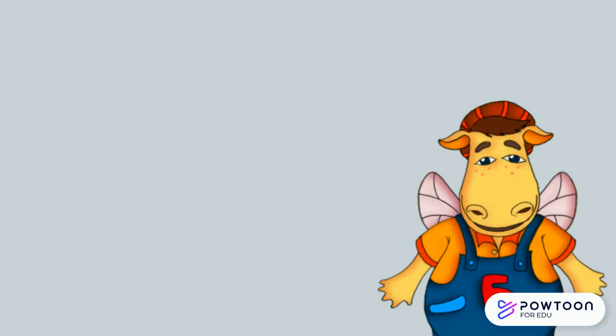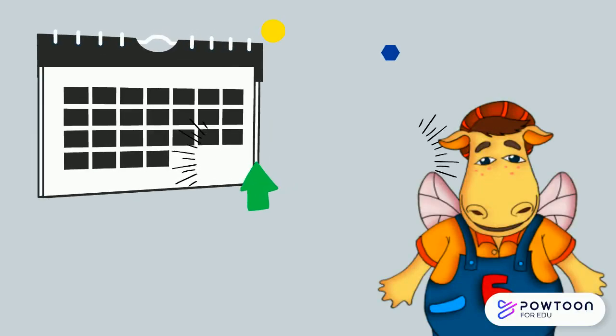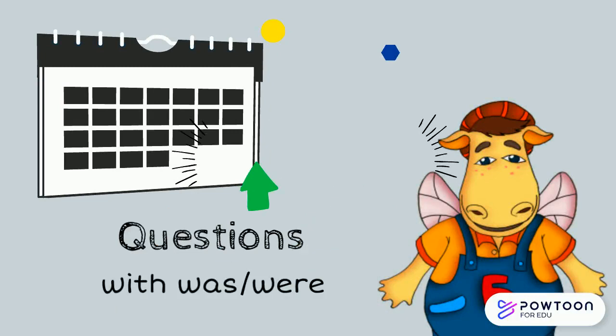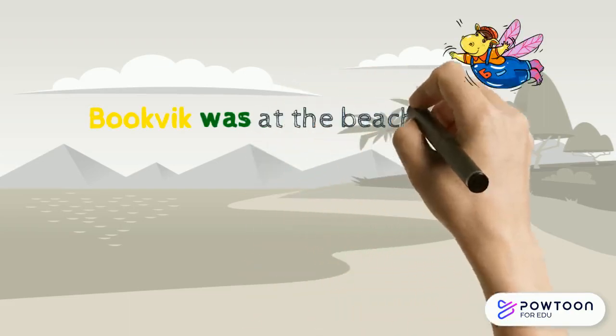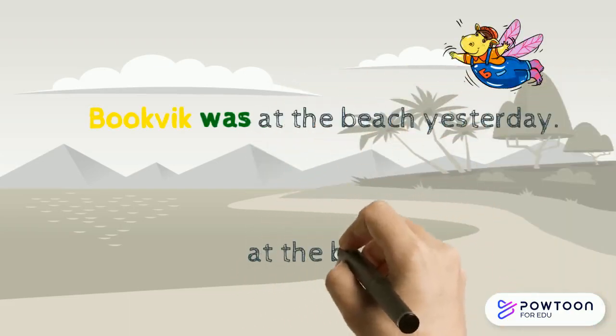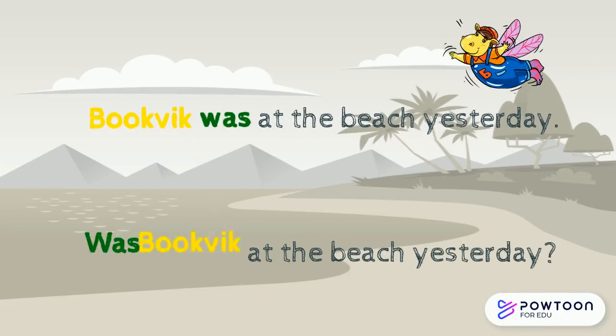Hi, today I want to talk about how to form questions with was and were. Look at the sentences. Affirmative: Bookvik was at the beach yesterday. Question: Was Bookvik at the beach yesterday?